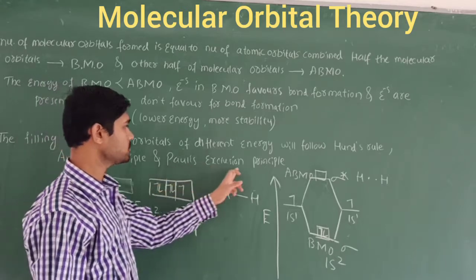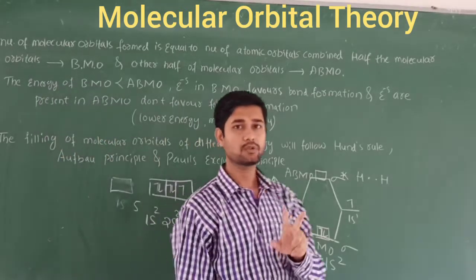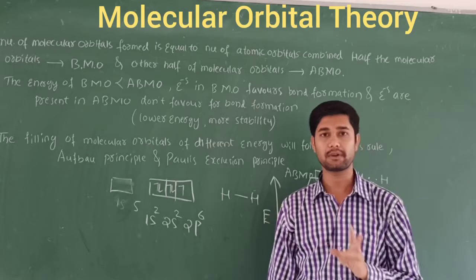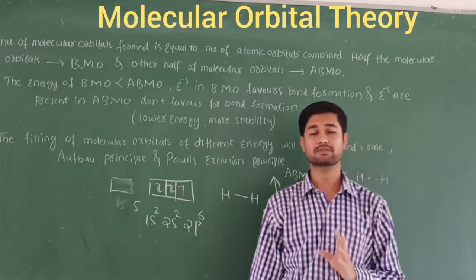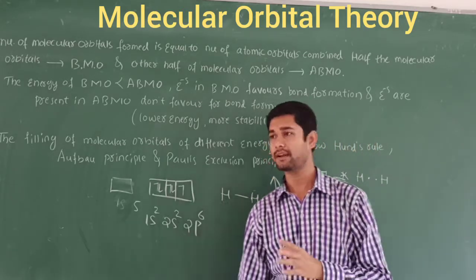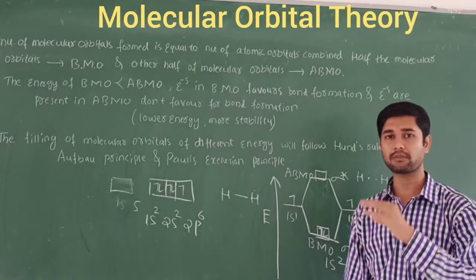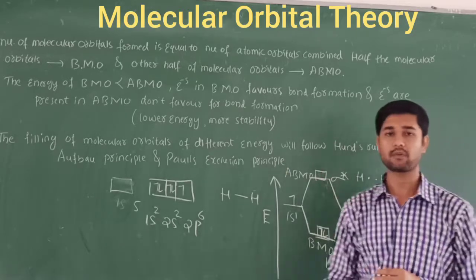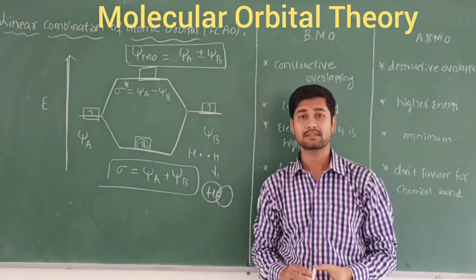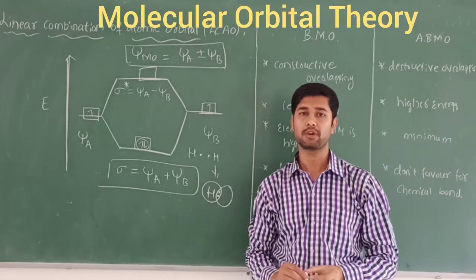And Pauli's exclusion principle tells that no two electrons in an atom can have all four sets of quantum numbers the same. So let's discuss it. When we solve problems, we are going to apply these principles. Let's discuss the formation of the molecular orbital.